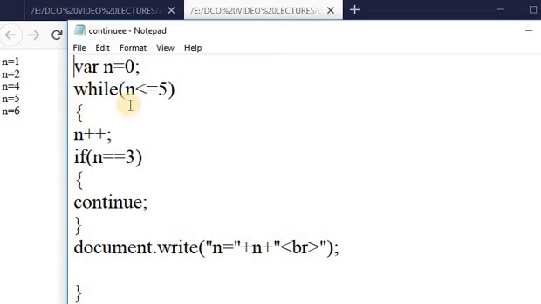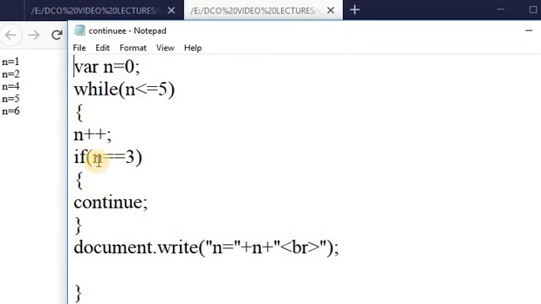Here again it checks the condition 3 is less than or equal to 5, the condition is true. And n will be incremented by 1. Here the value of n is 4. So 4 is equal to 3, the condition is false.